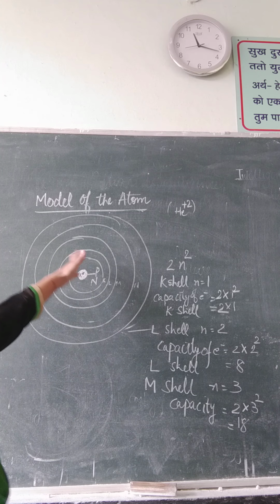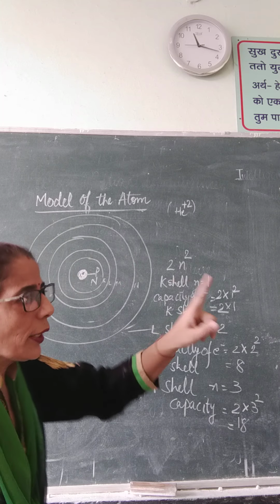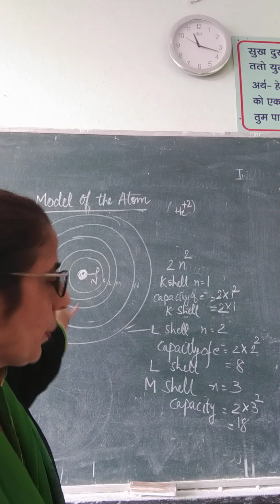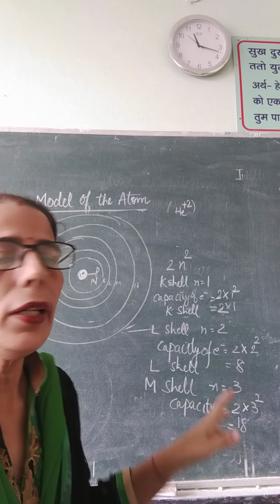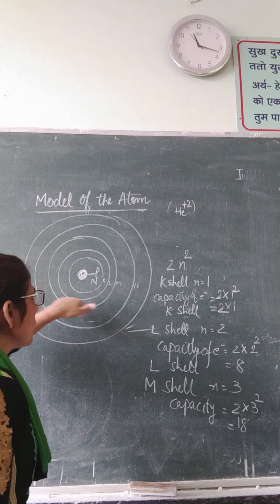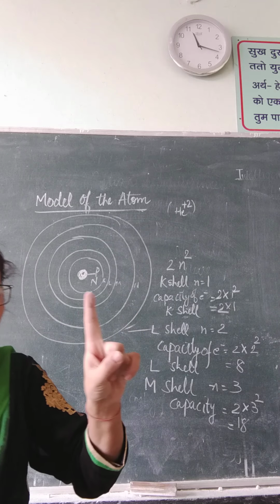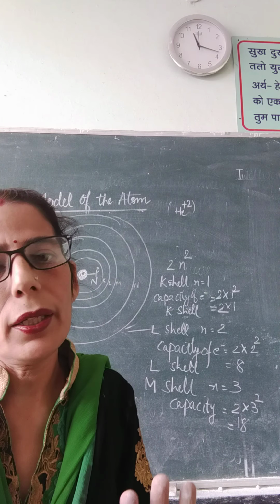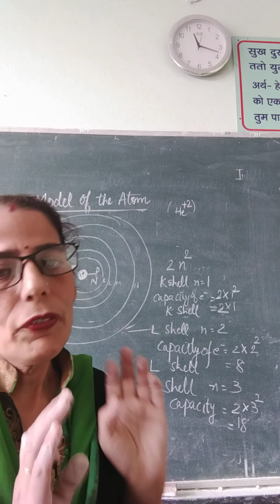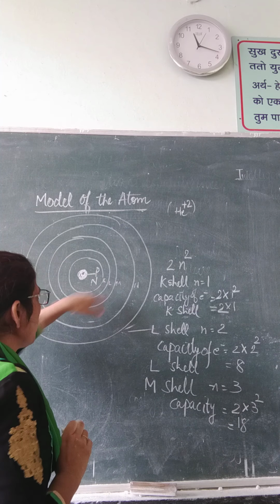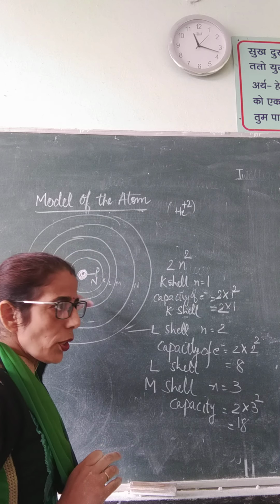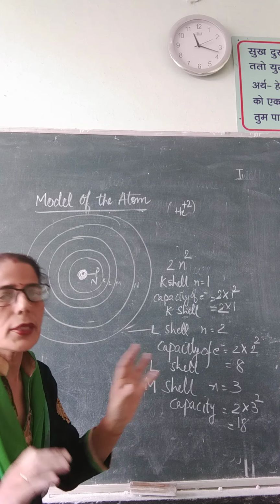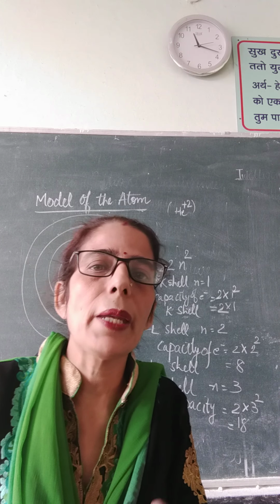This is the sequence of filling the electrons, and electrons are not filled in the next shell till the previous shell is completely filled. And when an electron is moving in its own orbit, it will neither lose energy nor gain energy. So it will be stable. If it is moving in its own orbit, there will be no disintegration, no loss of energy. So that is how the stability of the atom was explained.